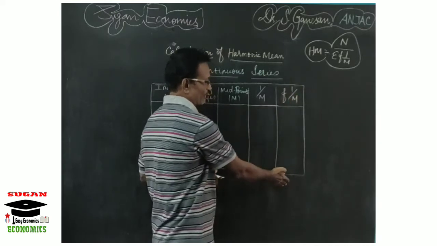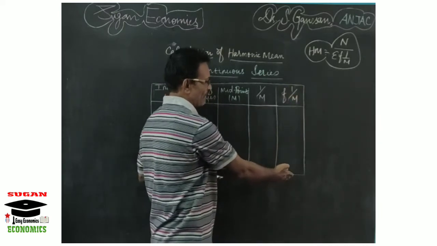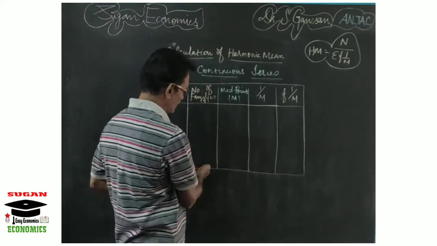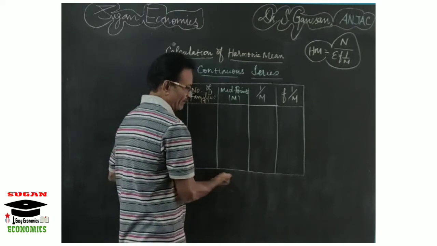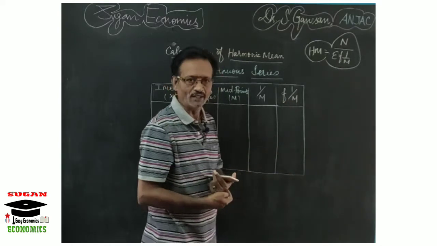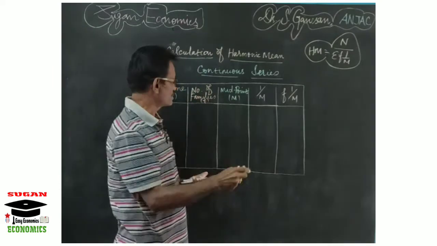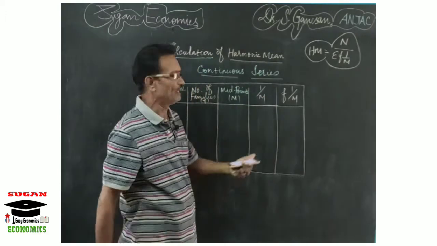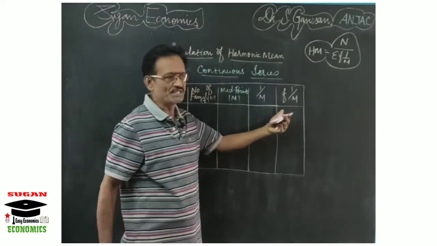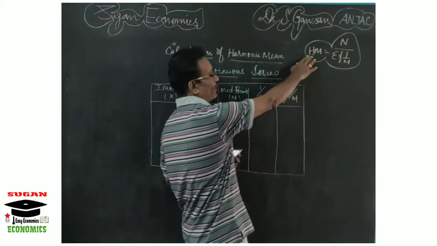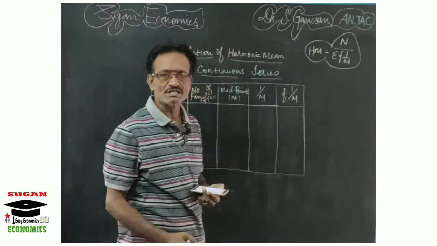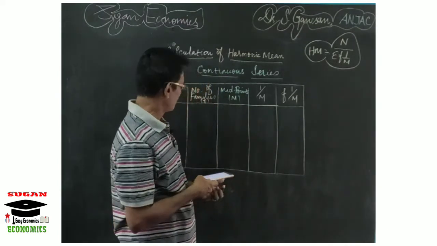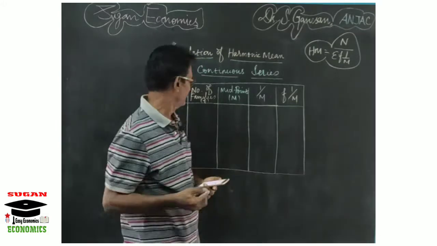Then take the total of f 1 by m, that is sigma f 1 by m, and take the total of the frequencies, that is n. After that, the n value should be divided by the sigma f 1 by m value. Are you clear? First you calculate the midpoint, then take the reciprocal of the midpoint, then multiply the reciprocal value with the frequencies, then apply the formula. The formula is harmonic mean equal to n by sigma f 1 by m. Now I will explain the calculation of harmonic mean with the help of an example.